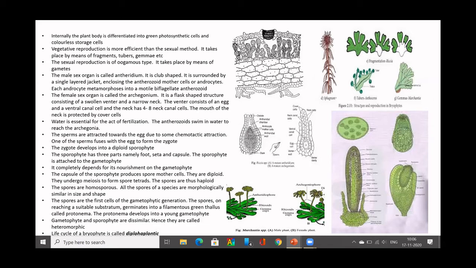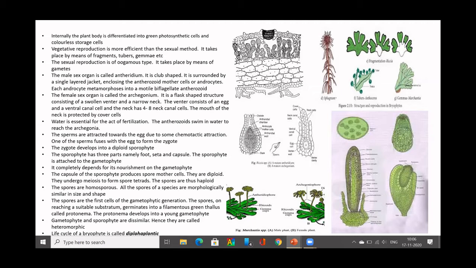Then you have gemmae. Gemmae we have studied in Marchantia, cup-like structures which are found over the thallus and which can give rise to a new thallus, Riccia thallus or Marchantia thallus. So this is normally the vegetative reproduction.